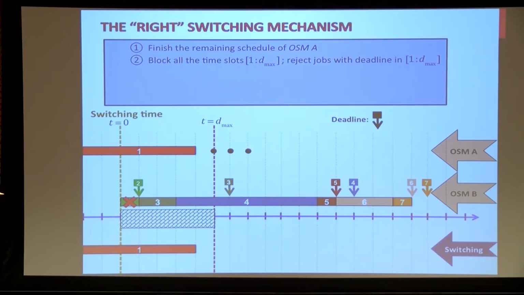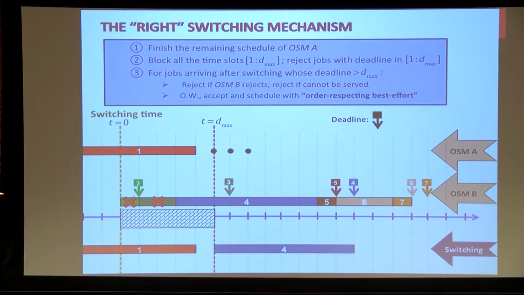And then I push all of the jobs whose deadline is after D max to be started at D max, and I schedule them in an order respecting their arrival order. So, for example, 3 gets rejected because there will be no time for doing 3 if you want to start it at D max. The deadline is here. But you can do 4. 5 unfortunately will get rejected, and 6 and 7 will be scheduled.